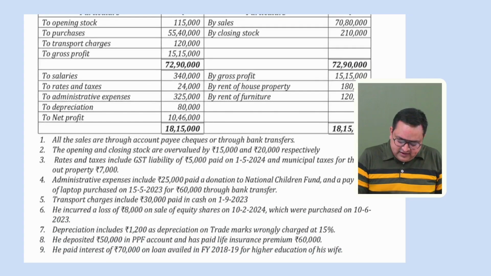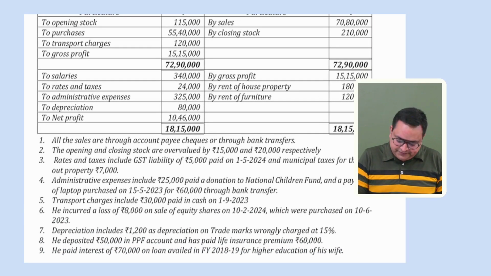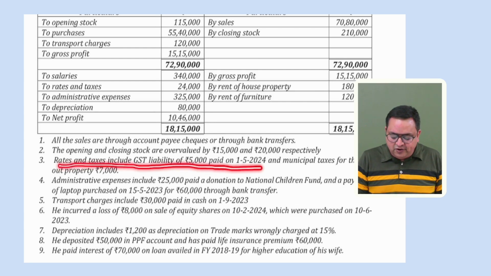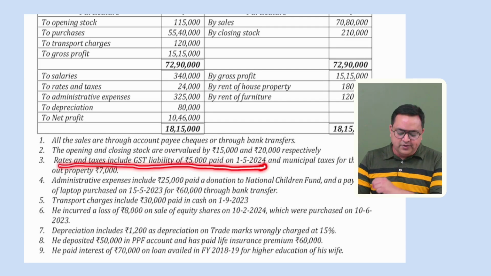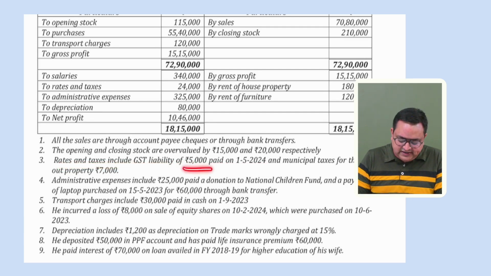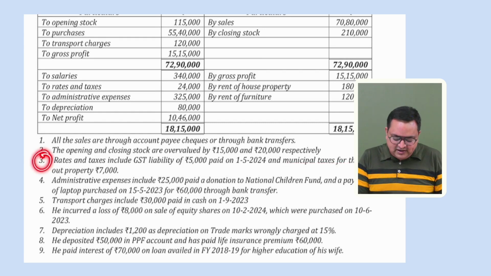Third point says rates and taxes includes GST liability of 5,000 paid on 1st May 2024. So on 1st May 2024, we have paid the GST liability and municipal taxes. Okay, this is something different. So this third point contains actually two points. One is related to GST liability, second is related to municipal taxes.